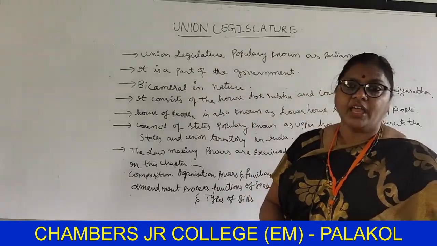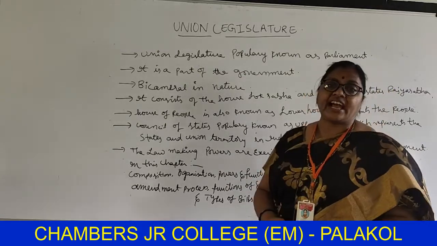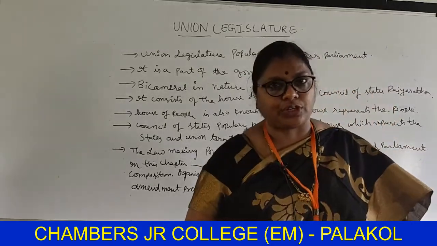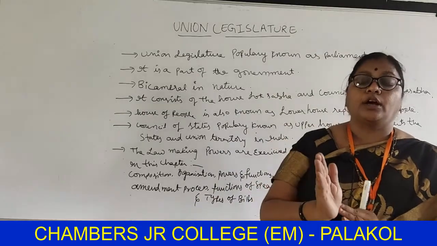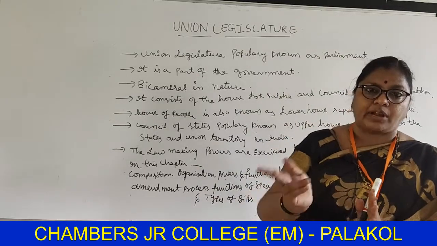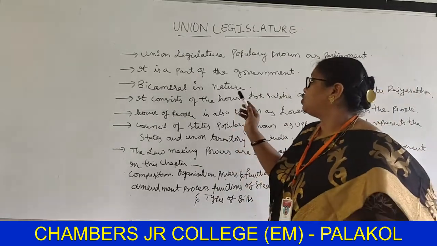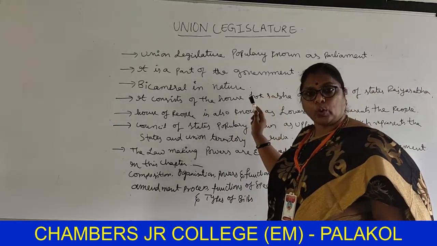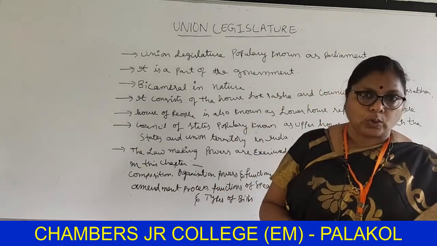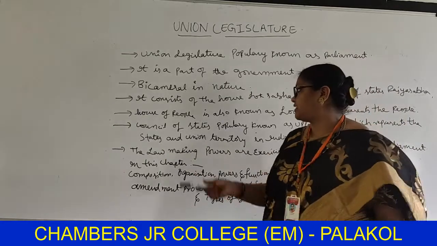It is bicameral in nature, which means two houses, popularly known as the lower house, Lok Sabha, and the upper house, Rajya Sabha.